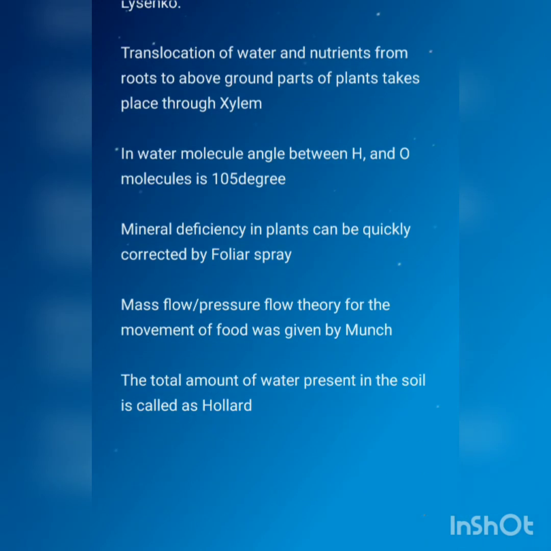In water molecule, the angle between hydrogen and oxygen is 105 degree. Mineral deficiency in plants can be quickly corrected by foliar spray. The mass flow or the pressure flow theory for the movement of food was given by Munch. The total amount of water present in the soil is called as holard.